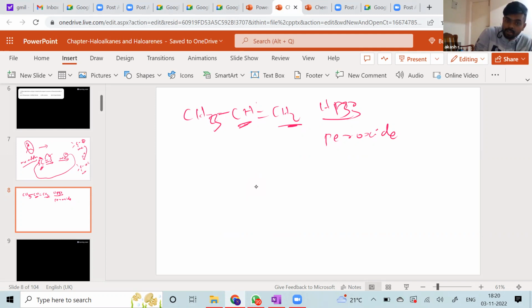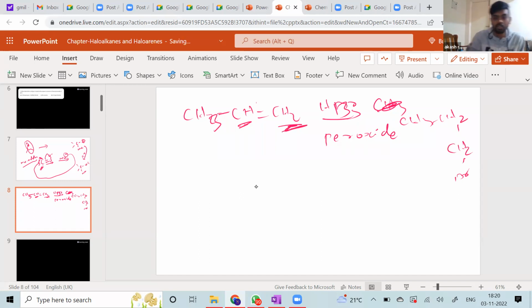Right. So now you will see that the product formed is going to be CH3, CH2, CH2, Br. You see the anti-Markovnikov addition. Br is going to attack the last carbon, the less substituted position. Now what is the mechanism for this? You don't know the mechanism. The mechanism is not given in a textbook, but this is a beautiful example for free radical addition.